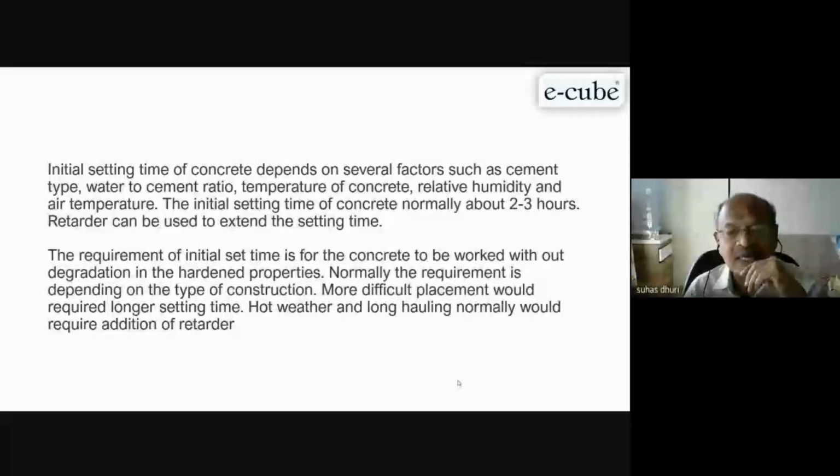Before initial set time, concrete is workable and you can place it, vibrate it, finish it, till the setting doesn't take place. So today such chemicals are available and we can design the concrete depending upon your project's requirements.